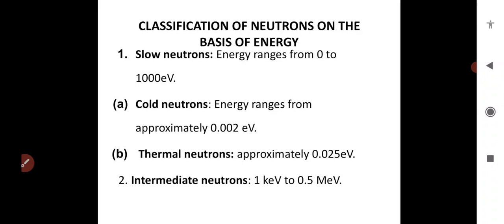Intermediate means it ranges from 1 kilo electron volt to 0.5 mega electron volt. These neutrons fall in the energy range of 1 kilo electron volt to 0.5 mega electron volt. It is termed as intermediate neutrons.